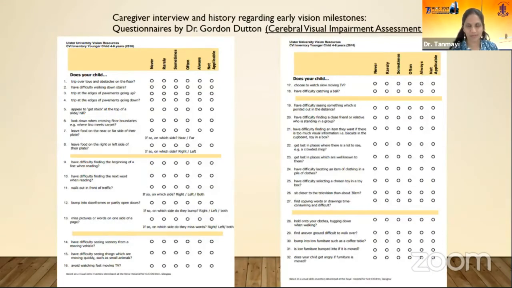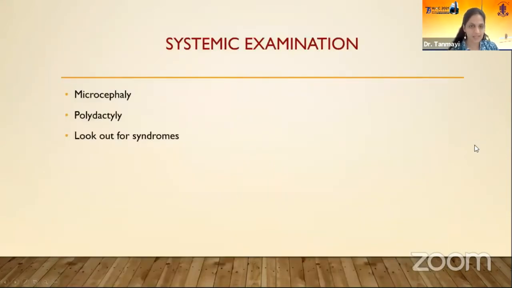Dr. Gordon Dutton has formulated a questionnaire for assessing functional vision in these children, which Dr. Suma Madam will be covering in her topic. But this is just a basic assessment of the child according to the parents or the caregivers in his or her routine life, like navigating throughout the house, eating, or simple tasks like taking out clothes and keeping clothes in the cupboard. So the parent can give you an idea about the visual problems faced by the child. Systemic examination is important to rule out any syndromes.